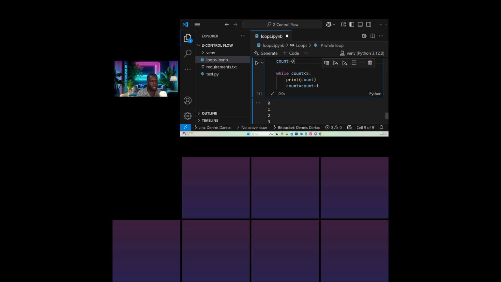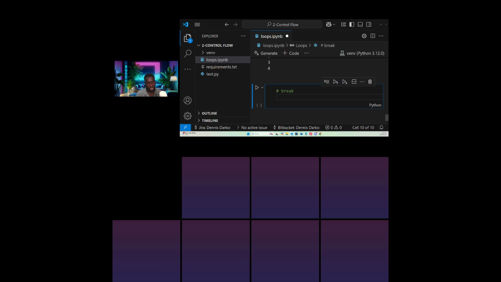But let's look at some breaks. Okay, let's look at some breaks. Basically, a break is a statement that exits a loop prematurely, permanently. You understand? So it's going to exit the loop permanently.